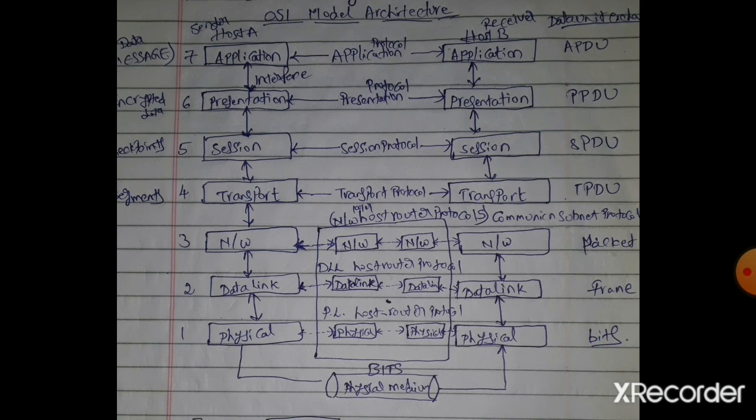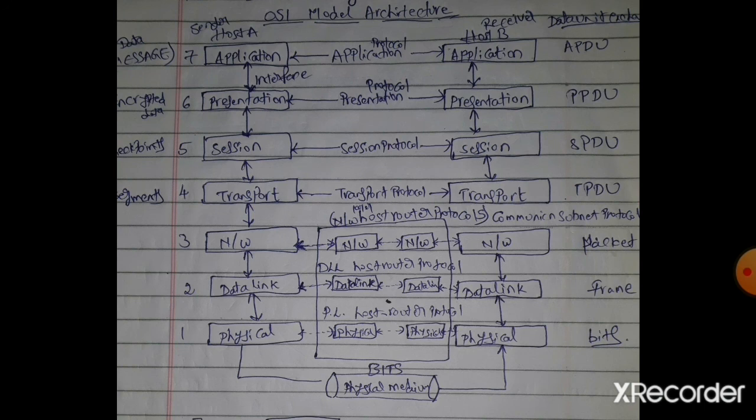So what are the services? First one is dialog control, next token management, next synchronization. These are the three services provided by the session layer.